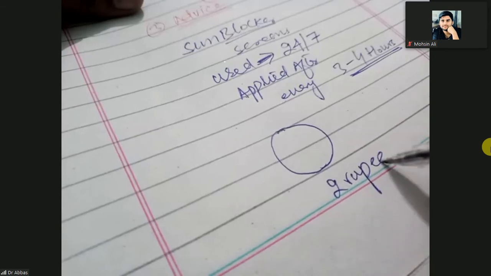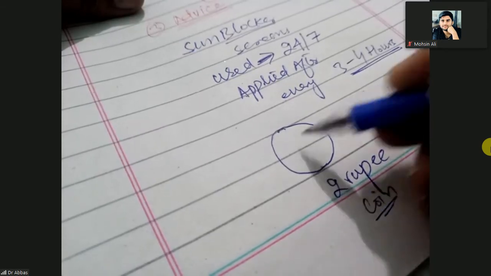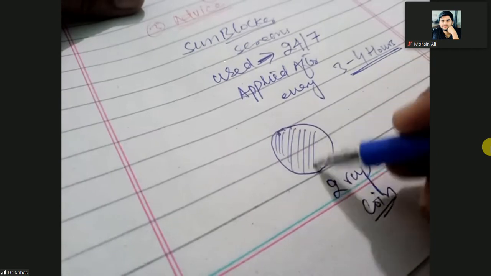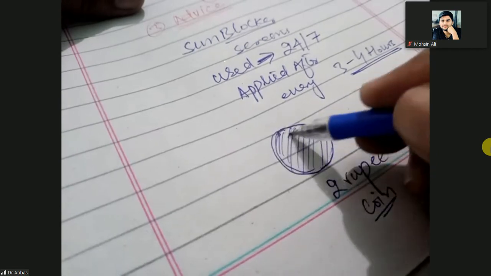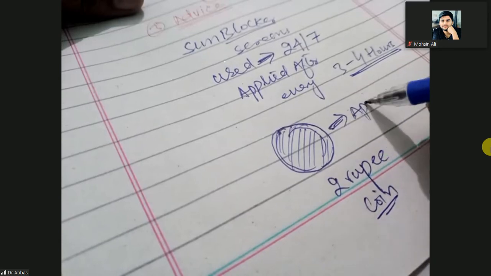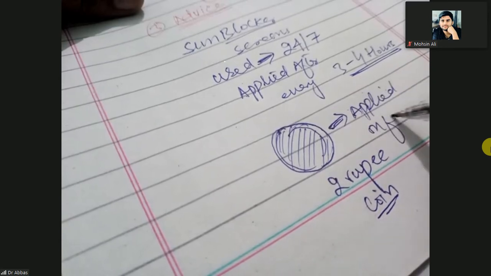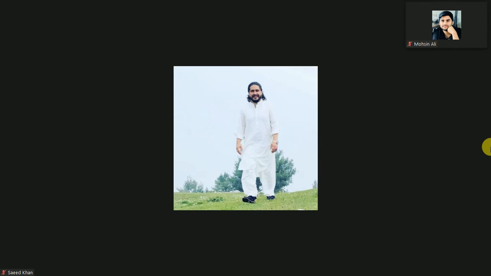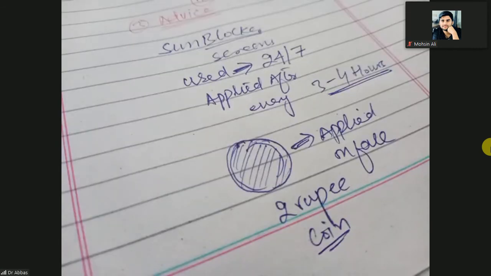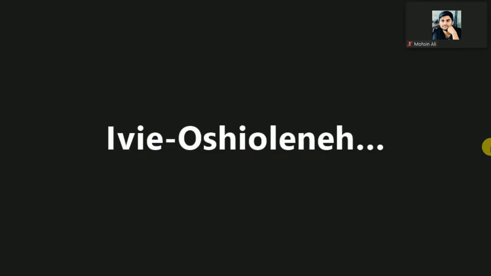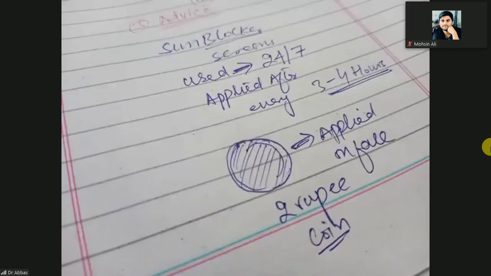When you spread it on the hand, equal to the 2 rupee coin, it should be applied on the face. Put it on your palm and then apply it on your face, not more than that. So in treatment, advise the sunscreens or sun blockers, and also give the Kligman formula, and the tyrosinase inhibitors are the depigmentary agents. Clear?